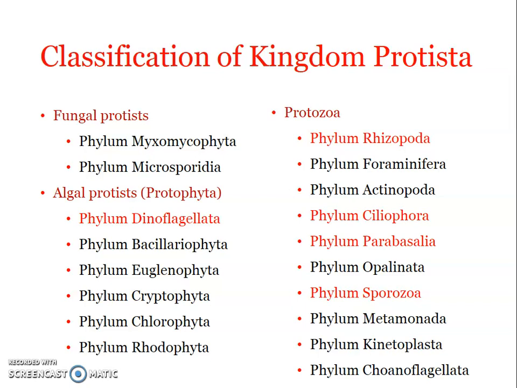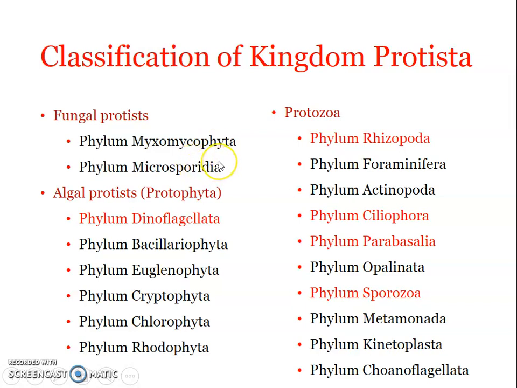Now, fungal-like protists, or fungus-like protists, or fungal protists, include saprotrophic or parasitic protists, and they show similarity to both fungi as well as animals. It includes two phyla, the phylum Myxomycophyta and phylum Microsporidia. Myxomycophyta includes slime molds, which are a little more familiar.